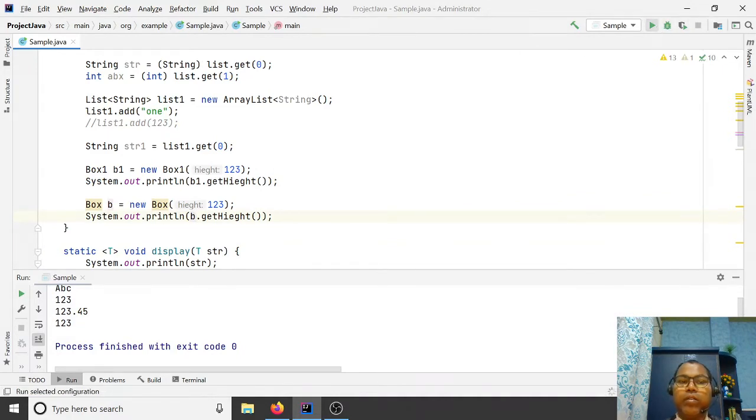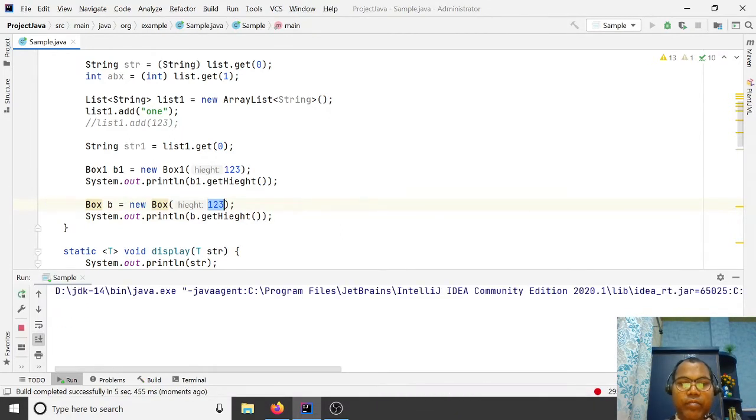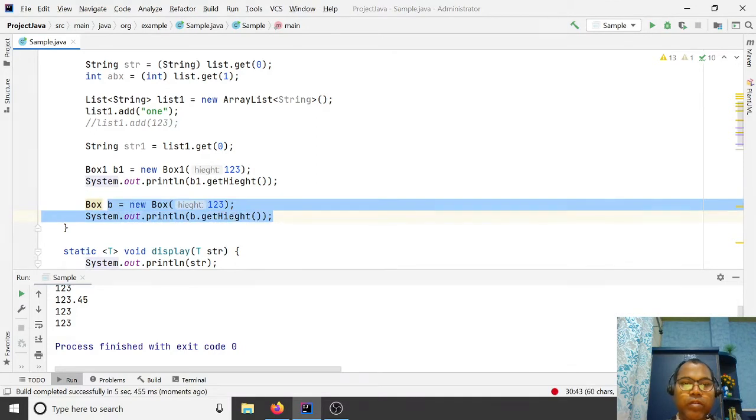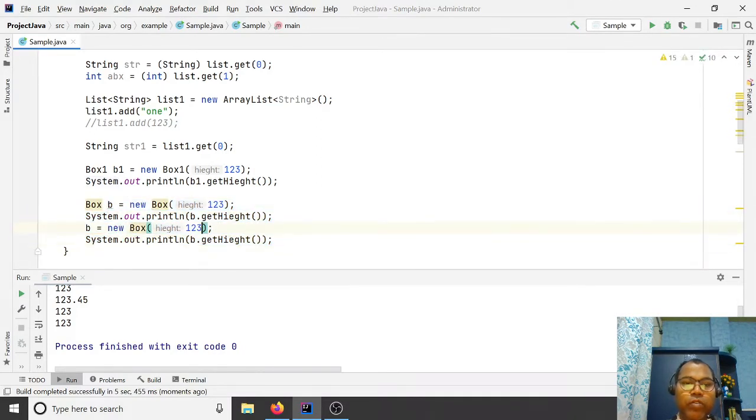If you run it, it will work for integer. If you want a double, the same will work for double.